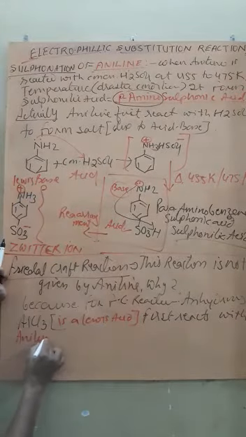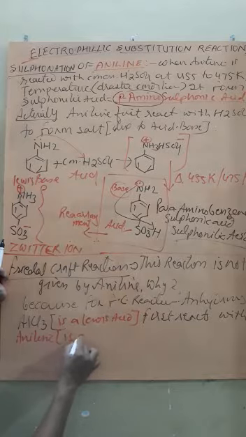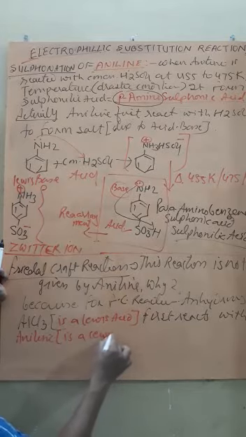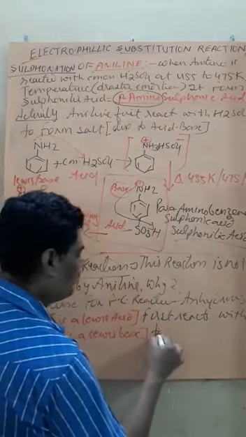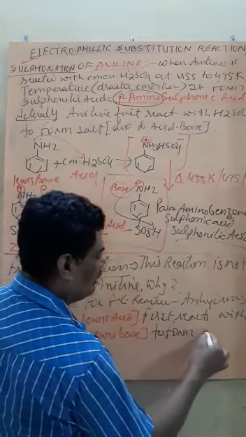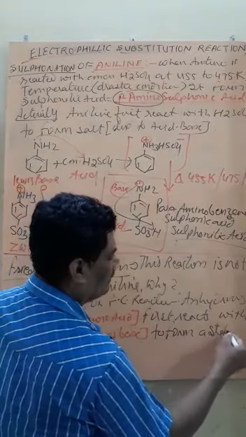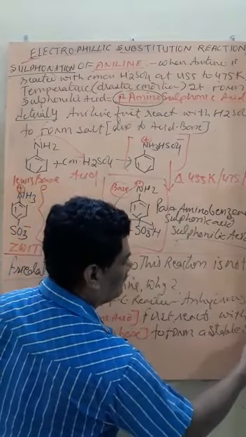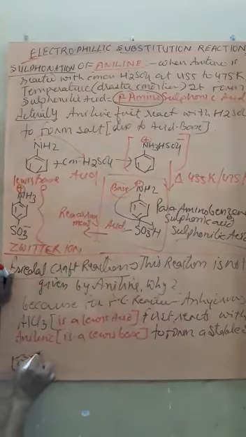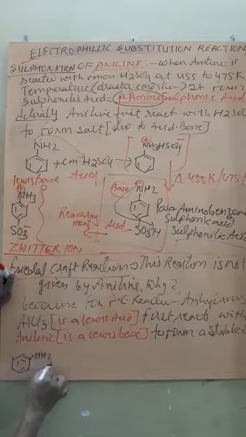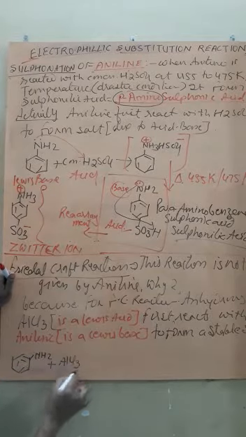Now aniline is a Lewis base, to form a stable salt. How? It is NH2 plus AlCl3.